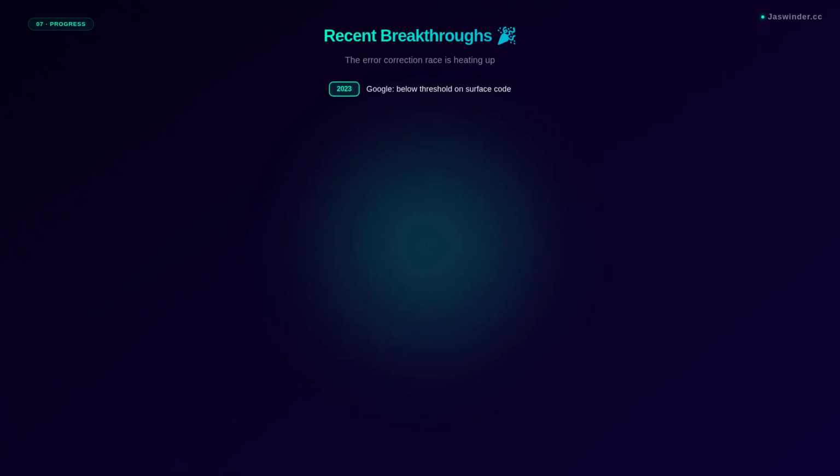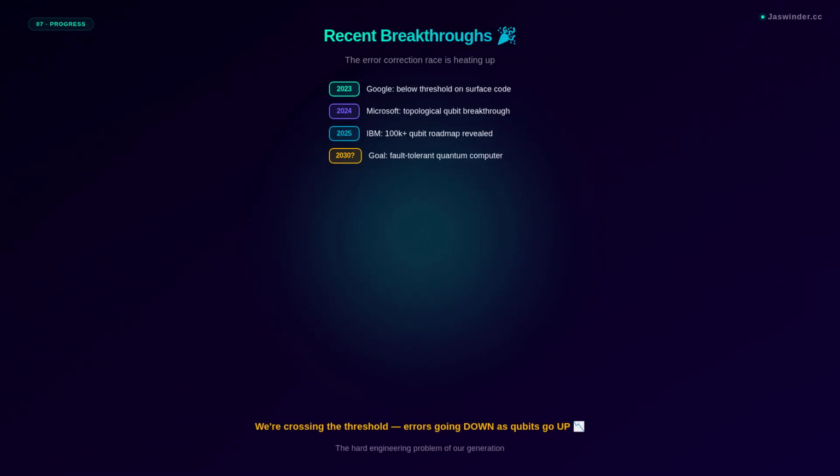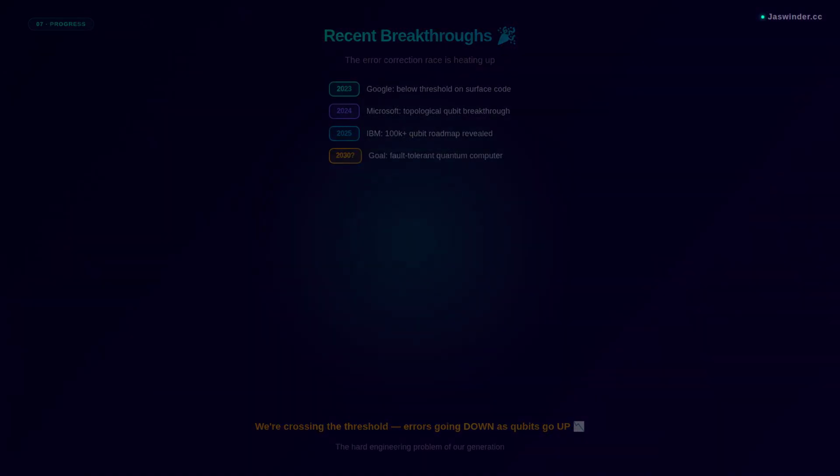In 2023, Google demonstrated error rates going down as they added more qubits, crossing the threshold. Microsoft announced topological qubits that are inherently more stable. IBM's roadmap targets over 100,000 qubits. We're at the inflection point of the hardest engineering problem of our era.